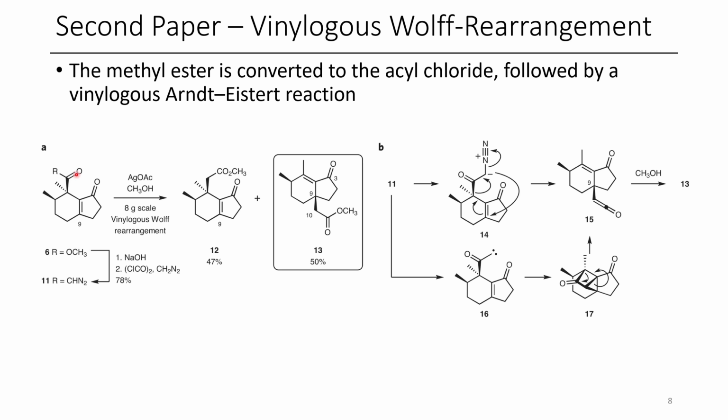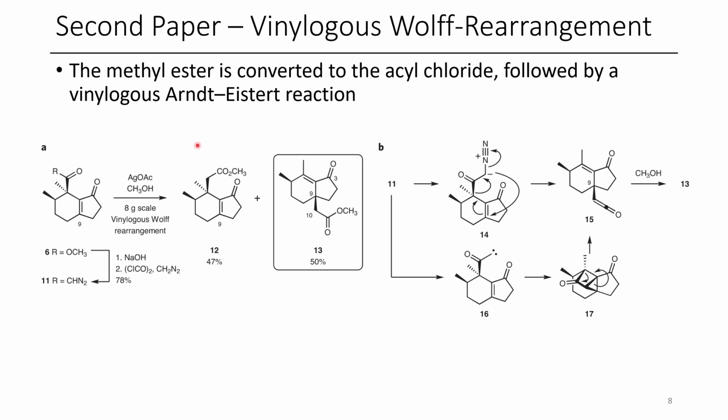So here what they do is they start with the methyl ester, they hydrolyze it to the corresponding acid. This is converted to the acyl chloride using oxalyl chloride, and then it's treated with diazomethane via the Arndt-Eistert reaction. So once this happens, they treat it with silver acetate in the presence of methanol, and your typical Wolff Rearrangement would result in a 1-carbon homologation. So they start with a carboxylic acid, and they end up getting a carboxylic acid which has gained 1 CH2 in between. Now, because they use methanol instead of water, they get the methyl ester.